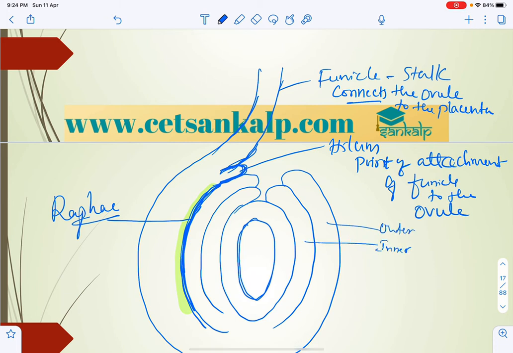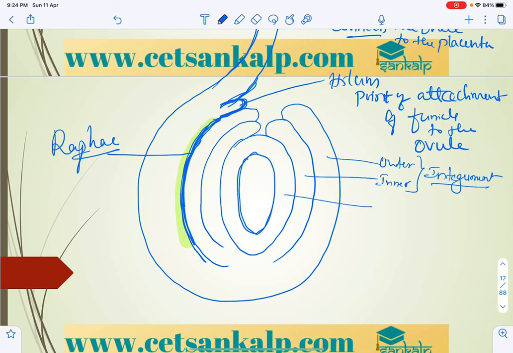So there are two integuments; sometimes a single integument is also present, which we call monotegmic. So there is an outer integument, an inner integument, and next to that is the nucellus. Integument generally is a protective structure.